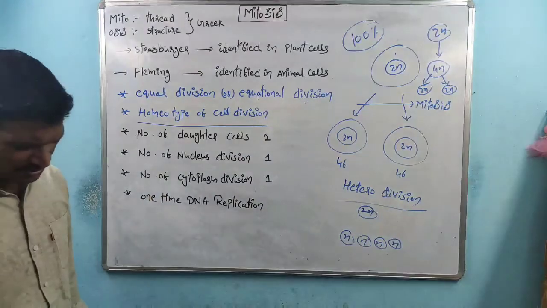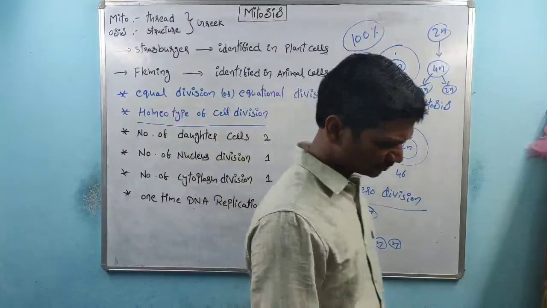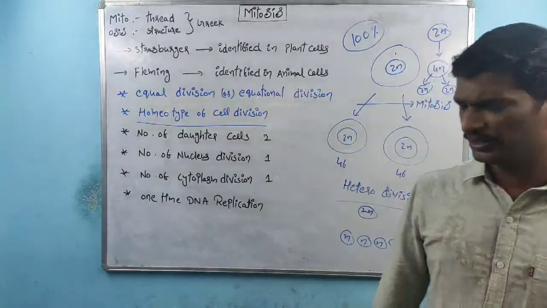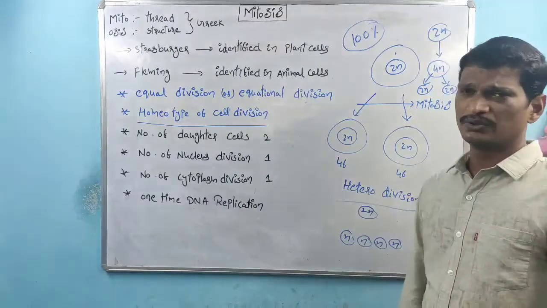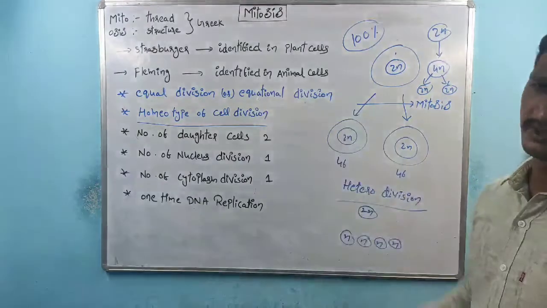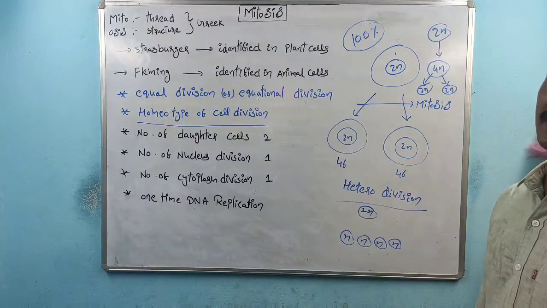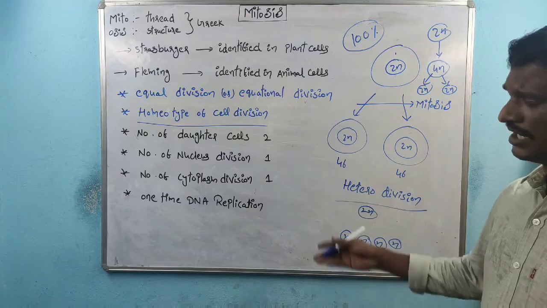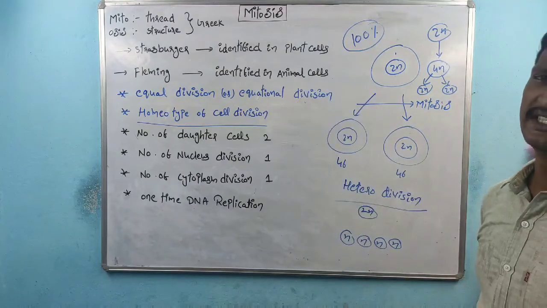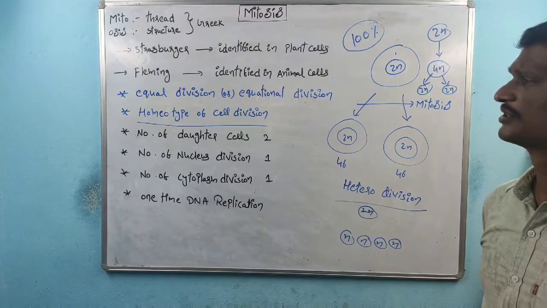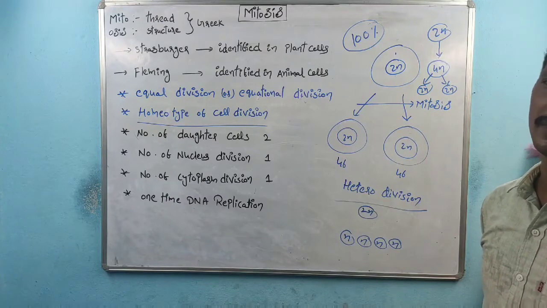These are the important points related to the mitosis process. All of you remember: mito indicates thread, osis means structure. Strasburger in plants, Fleming in animal cells. This one is called equal division or equational division. This one is also called homeotypic division.